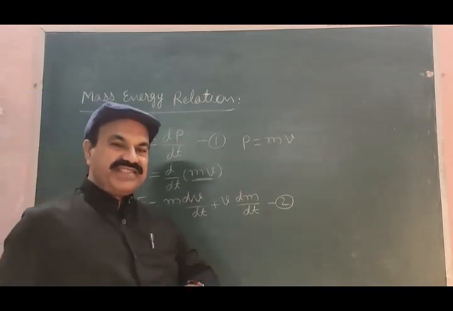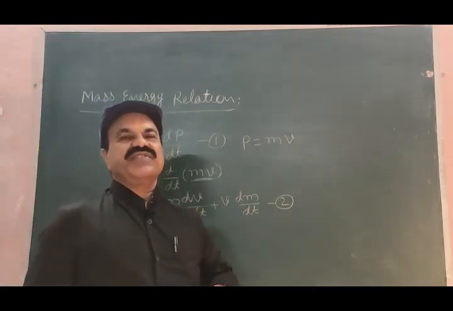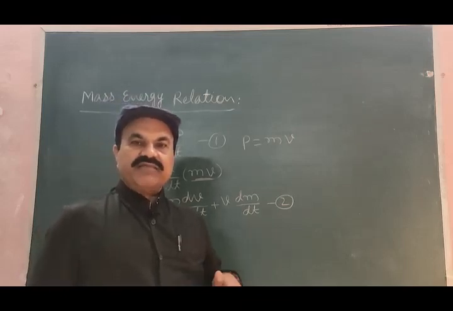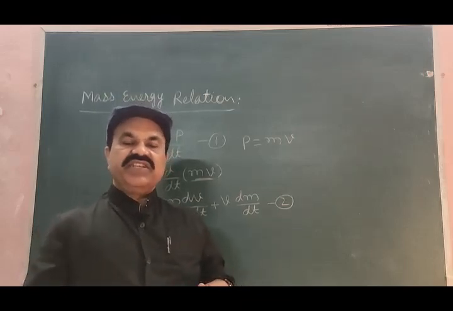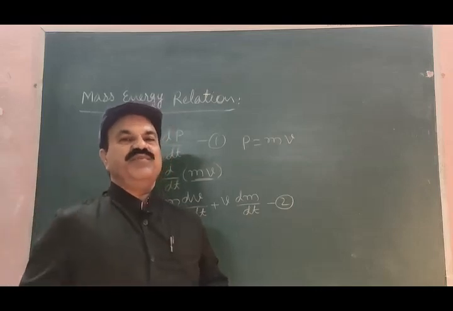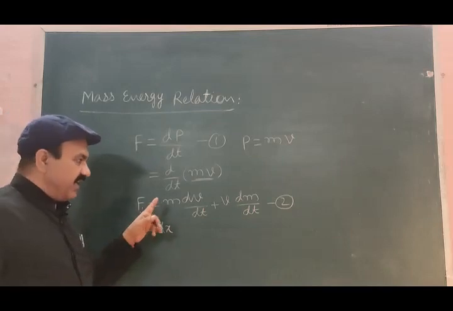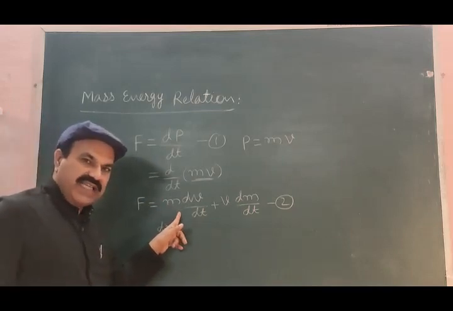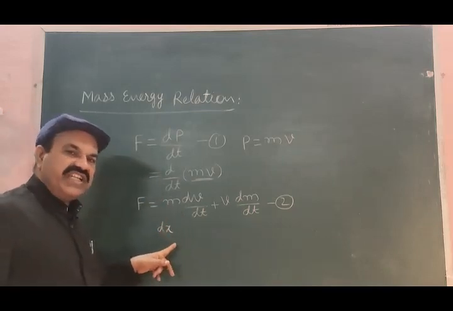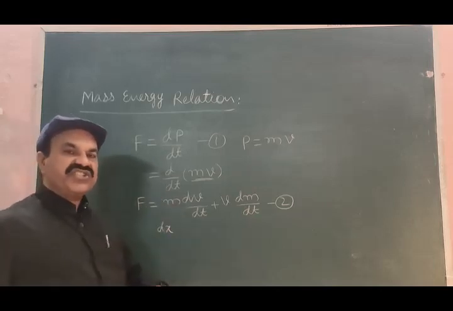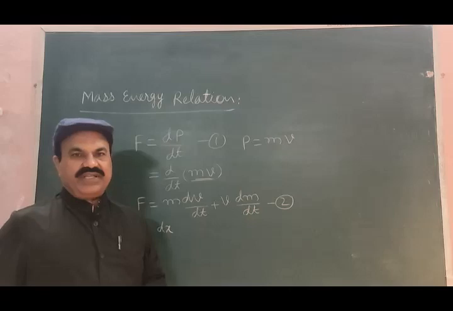When a body is displaced through distance, work is done on that body. This work done is nothing but increase in kinetic energy of the body. So, when this force F is acting on the body of mass m, the body gets displaced through distance dx, which increases kinetic energy of the body.